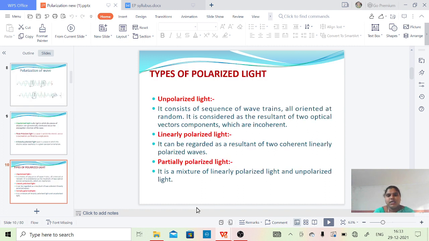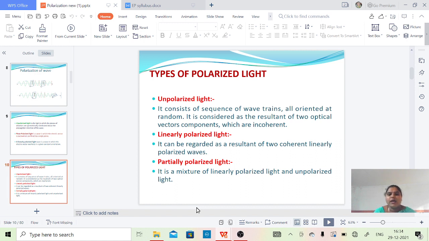So the types of polarized light are unpolarized light, linearly polarized light, and partially polarized light. Let us see. Unpolarized light consists of a sequence of wave trains all oriented at random. It is considered as the resultant of two optical vector components which are incoherent. That means whenever we are considering two wave trains, they are oriented in random directions. We already know about coherence, so here those are incoherent.